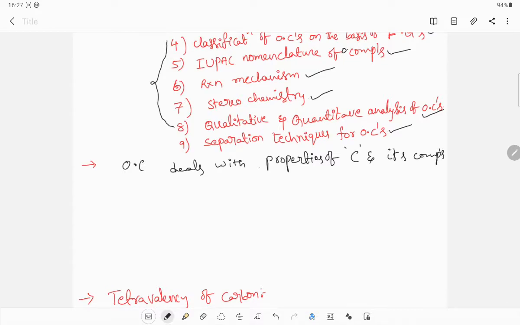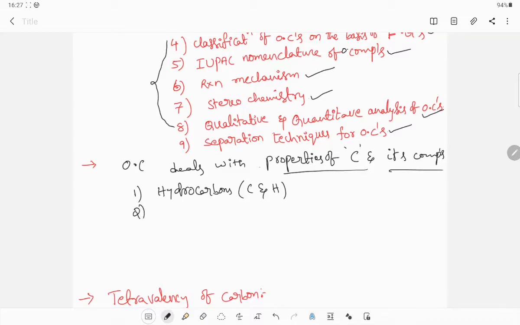So organic chemistry mainly deals with properties of carbon and its compounds. The source of carbon is mainly from hydrocarbons. So hydrocarbons means compounds containing carbon and hydrogen.